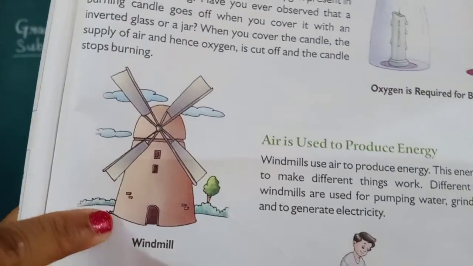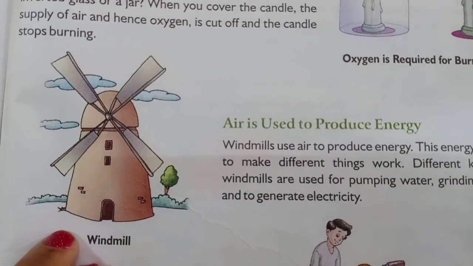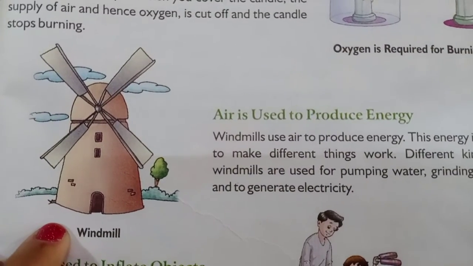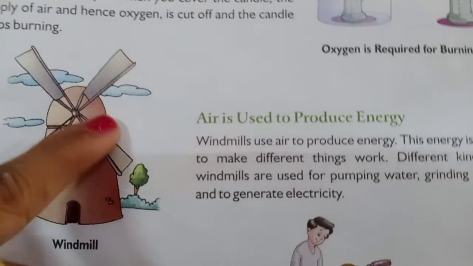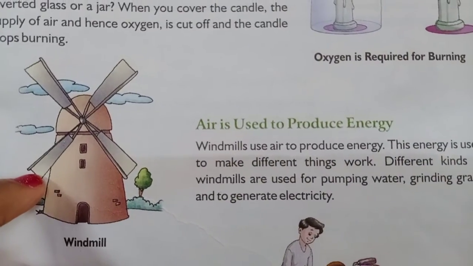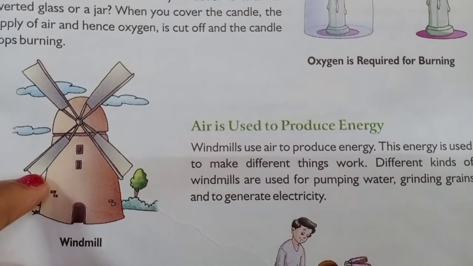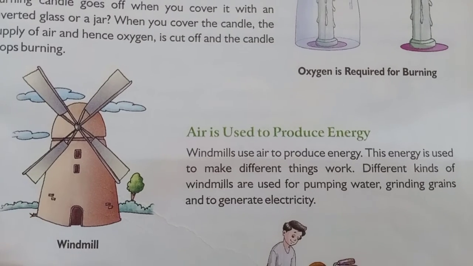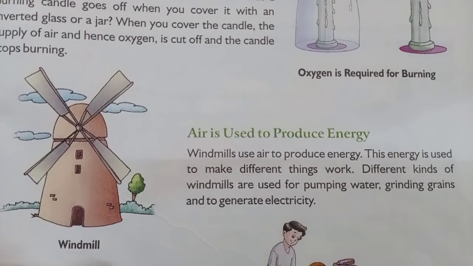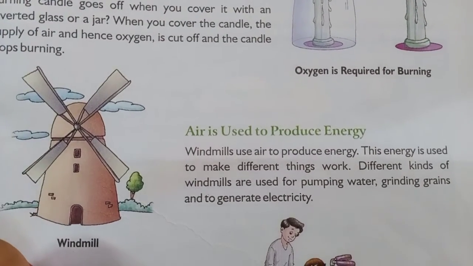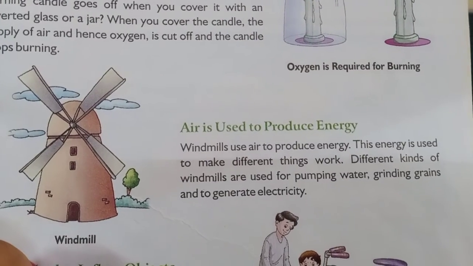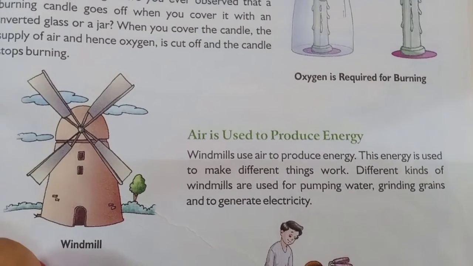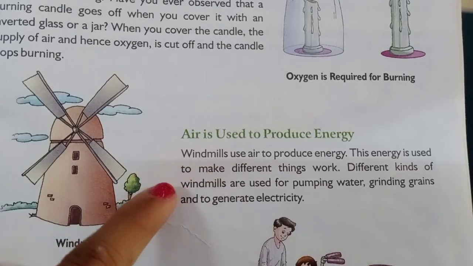Children, see here, this is the windmill. Due to the wind only, due to the air only, this windmill is turning. When it is turning heavily, you can see the generation of electricity. Even the pumping of water you can observe, and grinding the grains also you can observe. With the help of the wind only, they are generating the electricity. Did you understand, children? Yes. By this we can say air is used to produce energy also.